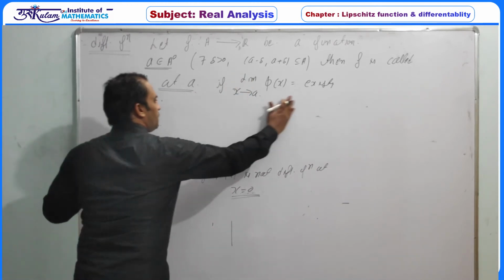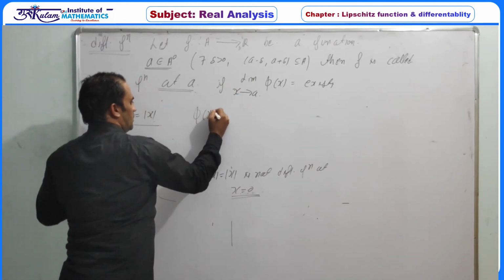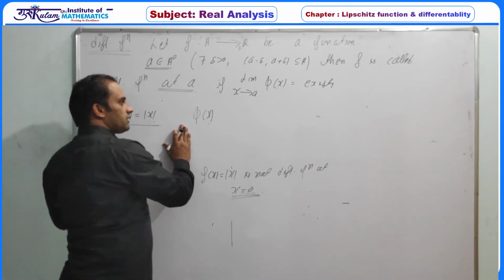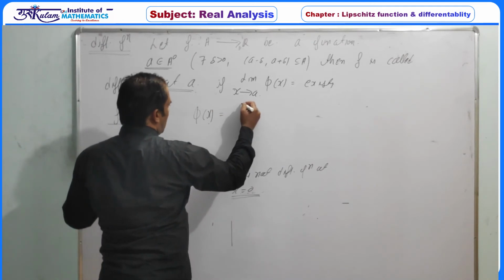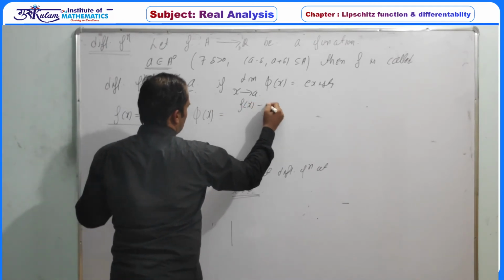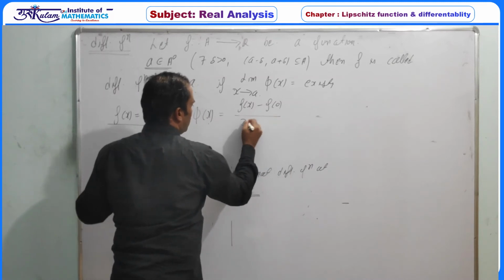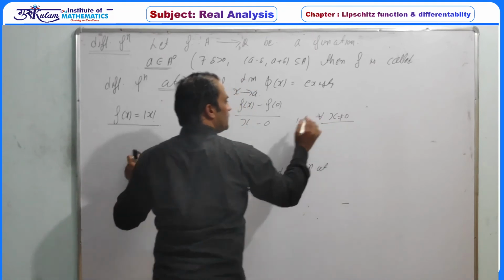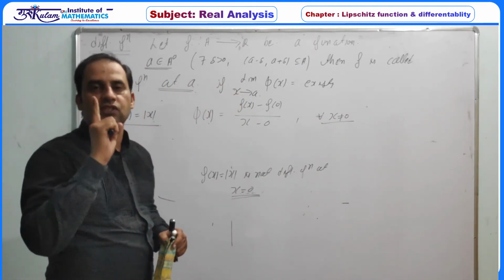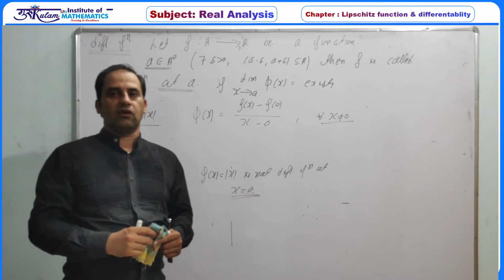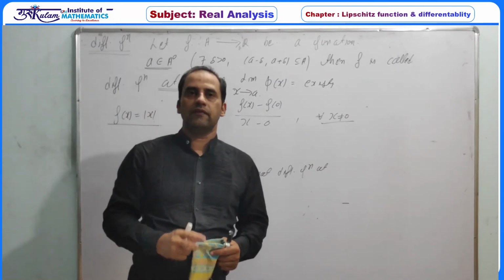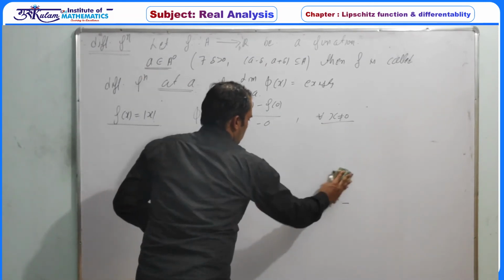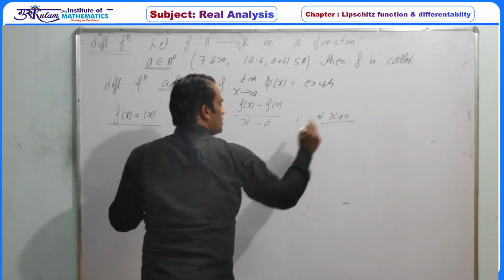If we define the phi(x) function, whenever you have to prove the differentiability of a function, just consider this phi(x) function, which is f(x) minus f(0) upon x minus 0, for all x not equal to 0. Phi(x) is the slope of a line segment, and whenever we define a line segment, it must pass through two different points, so x is never equal to 0.